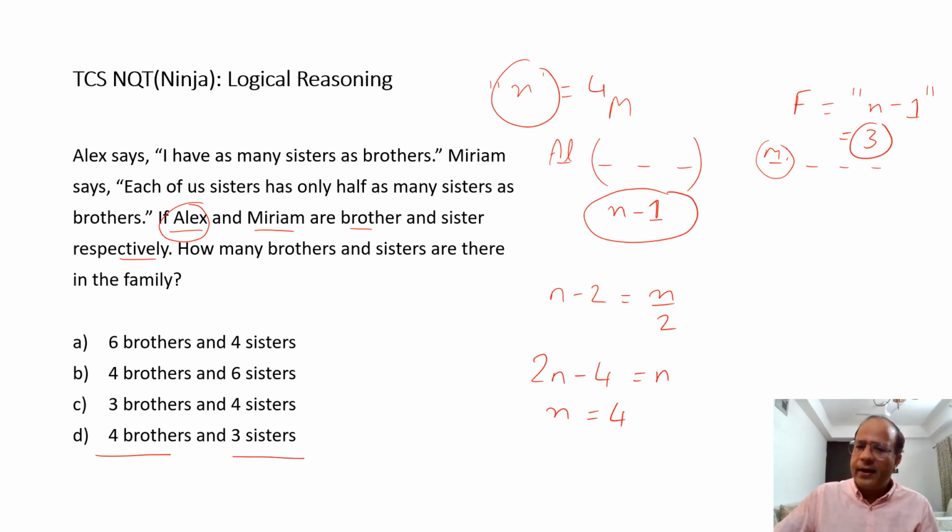Once again, if you look back at the question, it is very simple and based on a very basic idea. The basic idea is you're just making two equations, very simple ones. The only thing is you need to read the question very correctly. That's what is required.